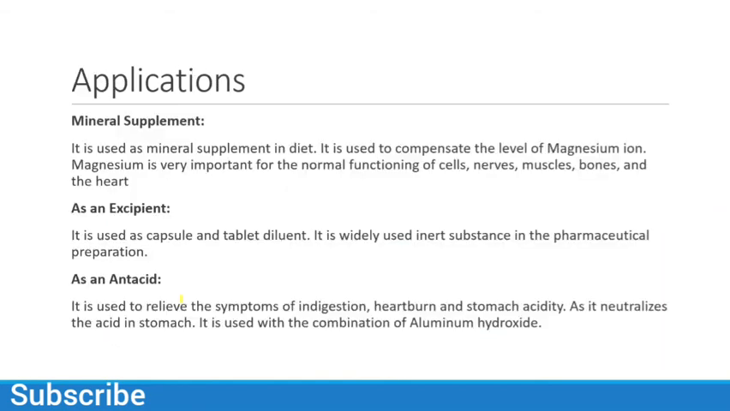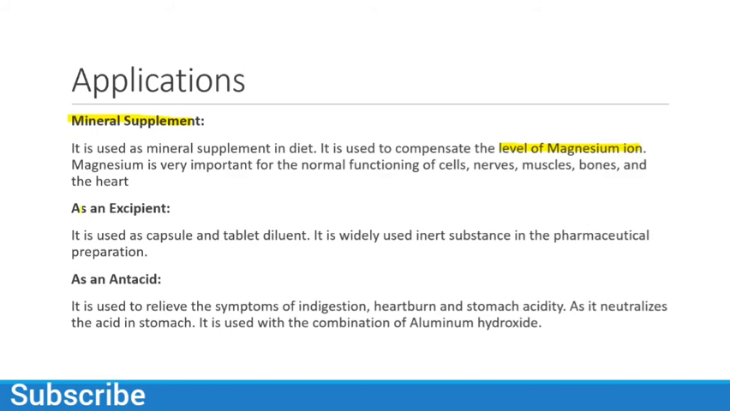So what are the applications or uses? It is a mineral supplement to compensate the level of magnesium ion, because magnesium ion is very important for normal growth of cells, normal functioning of cells, nerves, muscle, bone, and the heart. So it is very important. You can find different mineral supplements available in the market containing magnesium.